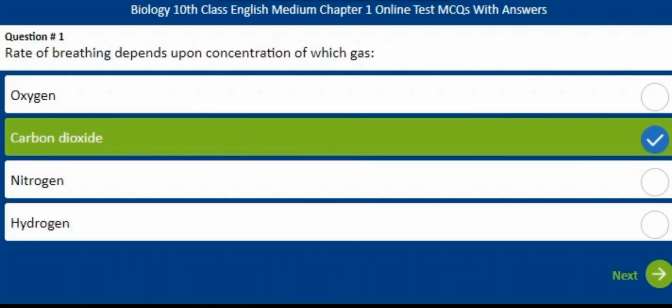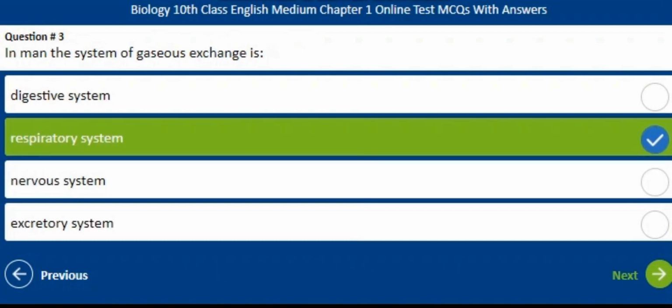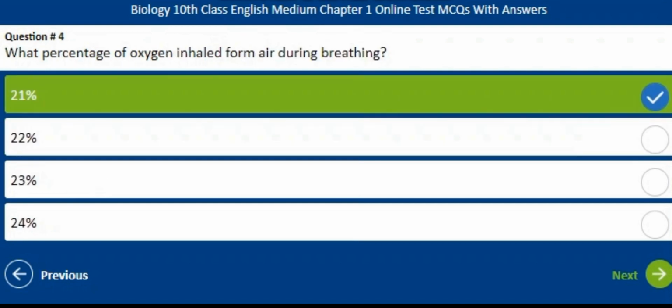Rate of breathing depends upon concentration of which gas? The correct answer is B, carbon dioxide. What type of blood vessels surround the alveoli? The correct answer is C, capillary. In man, the system of gaseous exchange is? The correct answer is B, respiratory system.